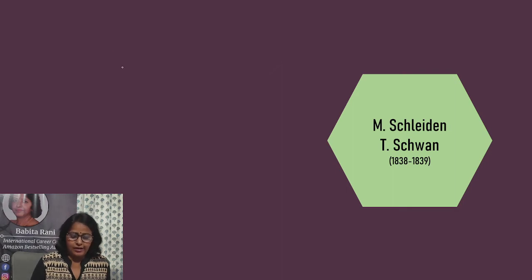Schleiden and Schwann are two scientists who are associated with cell theory. Schleiden was a botanist and Schwann was a zoologist. Both of them were working in two different countries at almost the same period, and hence both of them are credited with formulating the cell theory. What does this cell theory state?